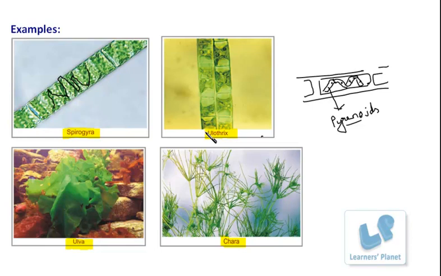Further, there are different examples: Ulothrix or Chara, you might have seen them. I'm not sure whether you are able to see or not. Definitely, if you try and observe, you can find them in the aquatic bodies, in the water bodies. So these are some of the examples and the information related to the group Thallophyta. Next, I will discuss the next group or the next division, that is Bryophyta.